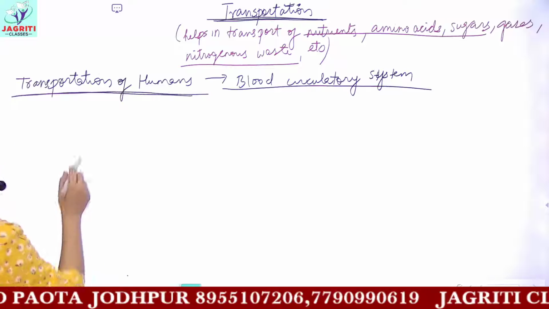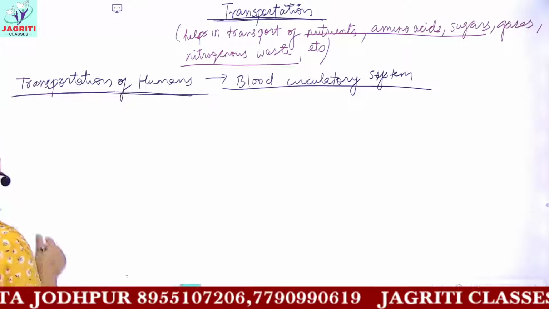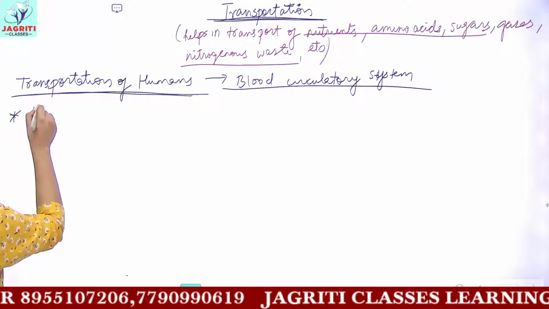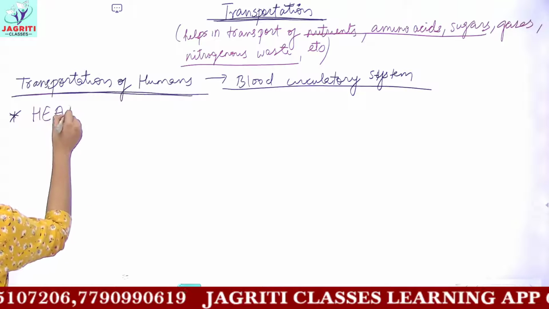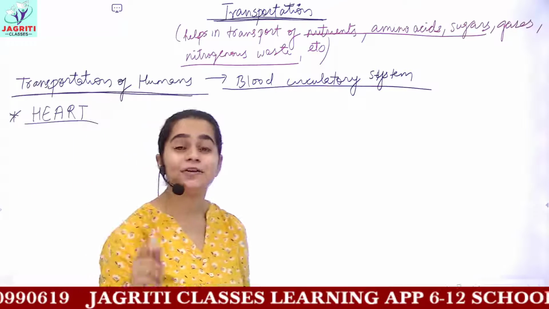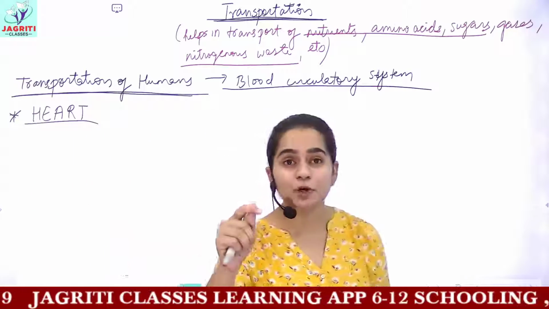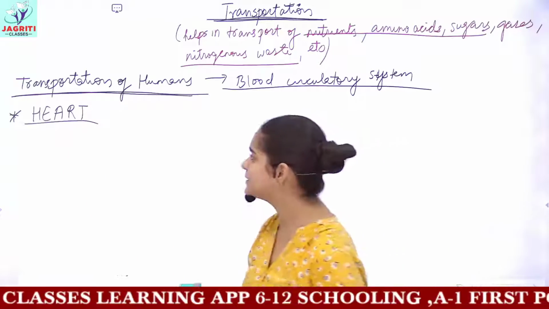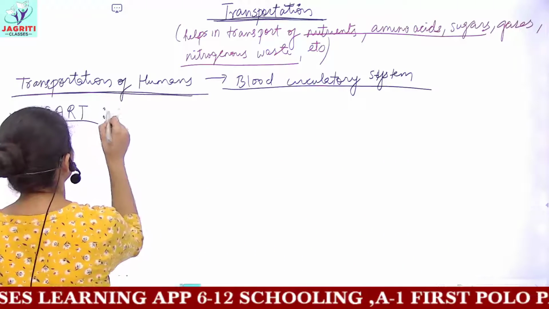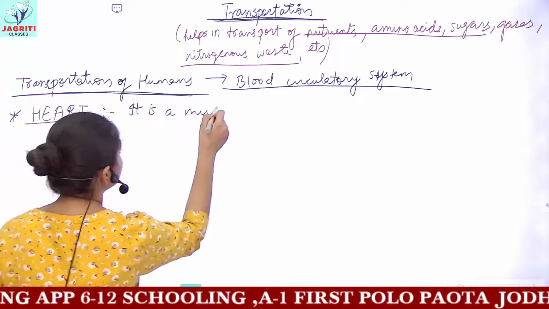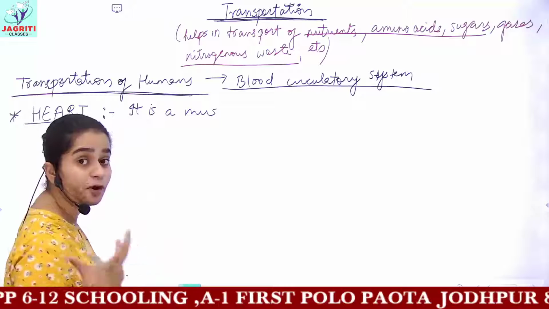So in the circulatory system of humans, the most important organ involved is the heart. So the most important organ required for circulation or transportation in human beings is your heart. Now, seeing some characteristic features of the heart: it is a muscular organ. Muscular means it is made up of muscles.